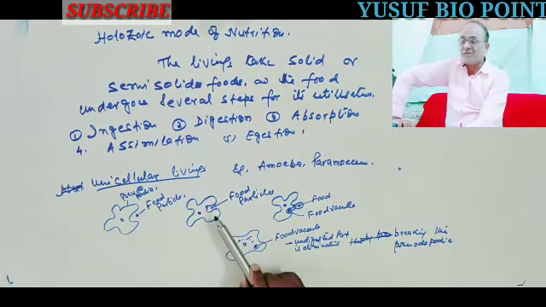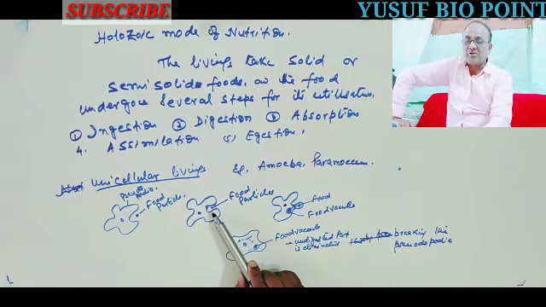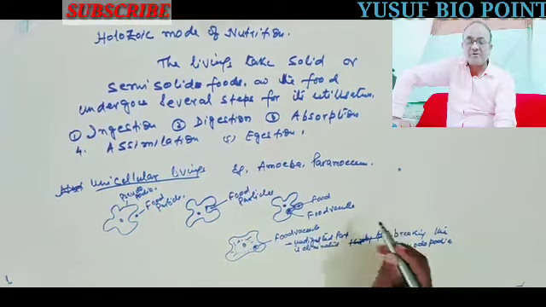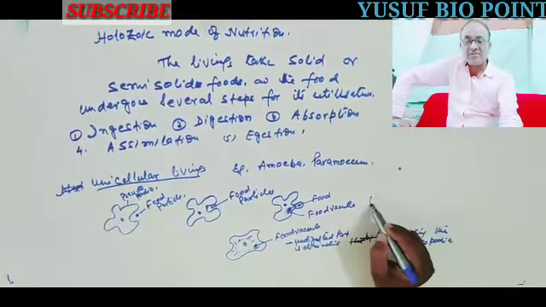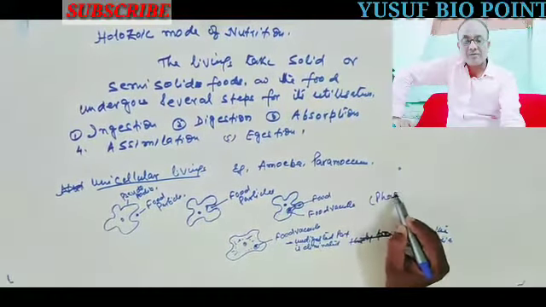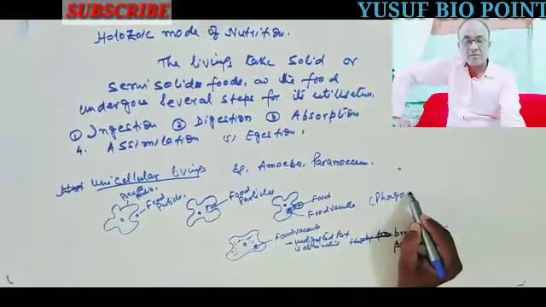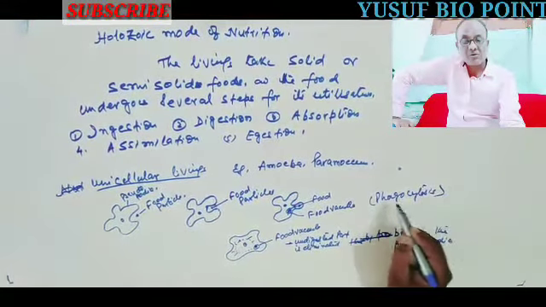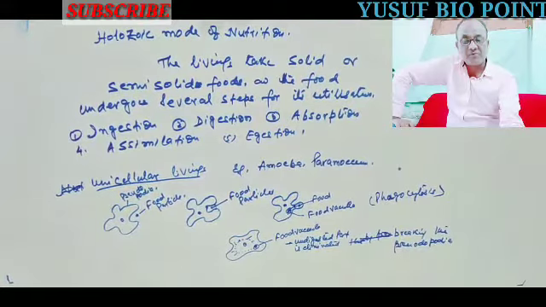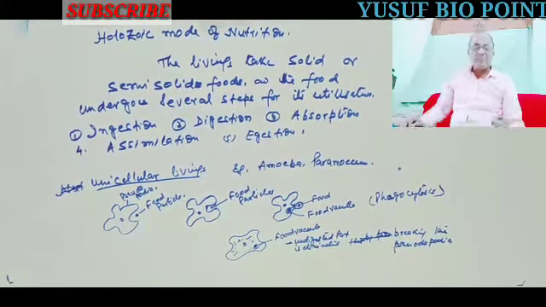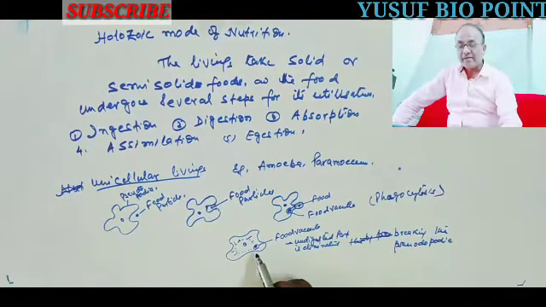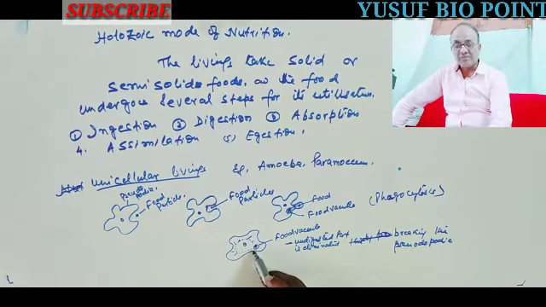The food first comes in contact, is surrounded by the pseudopodia, then it is engulfed, and this process is known as phagocytosis. So by the process of phagocytosis, the amoeba takes its food, and when it enters the body, it changes into food vacuoles.